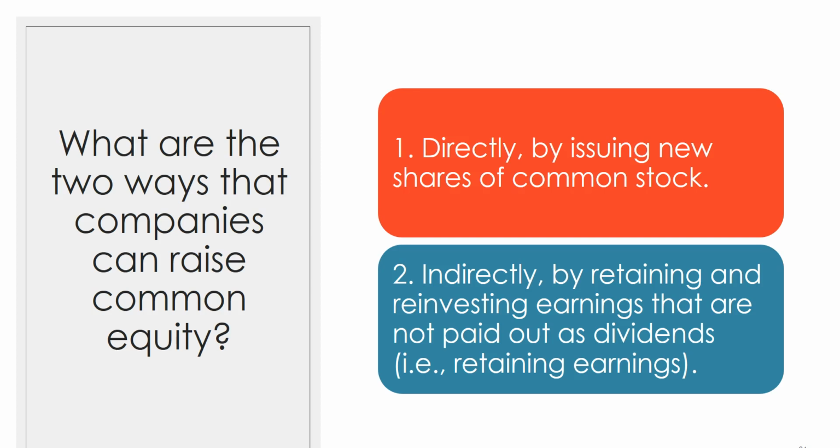There are two ways that companies can raise common stock equity. The first is by issuing new shares of common stock, so they issue it directly. Second is indirectly. They take the retained earnings and don't pay them out as dividends, but instead reinvest those earnings in the company.